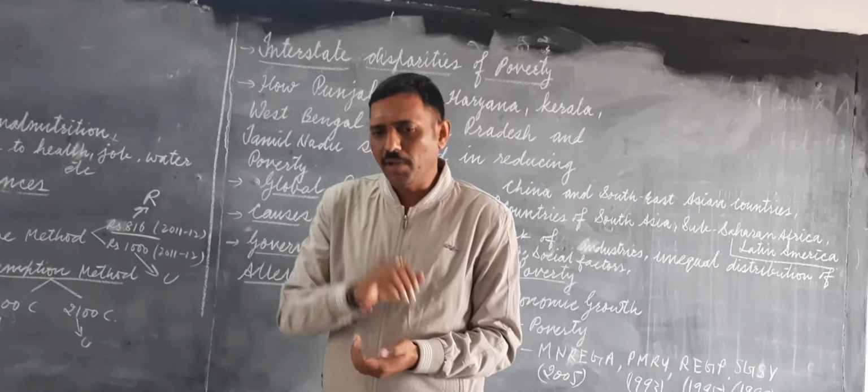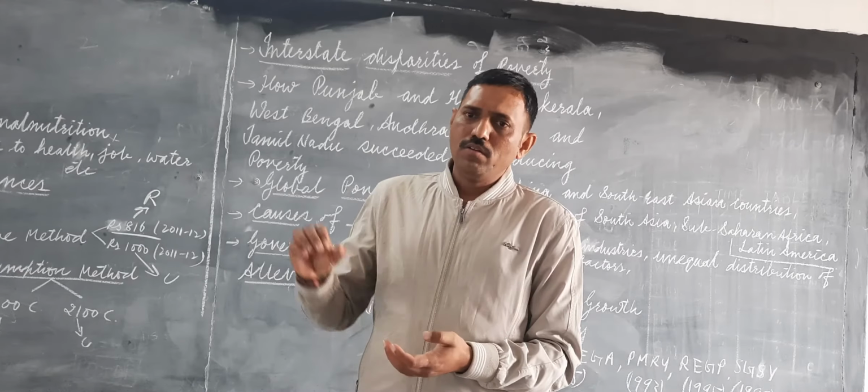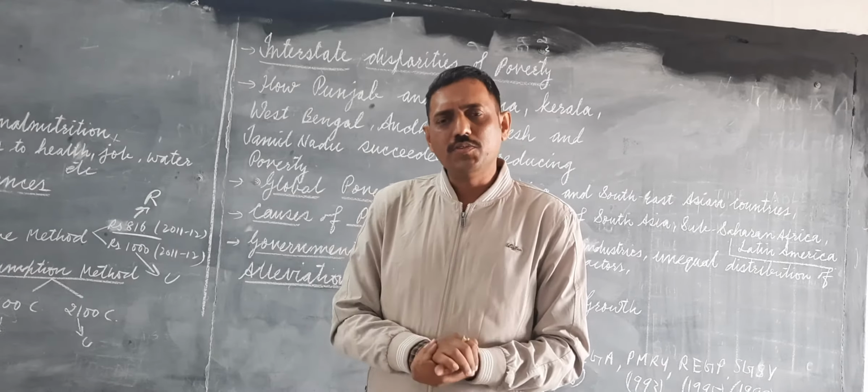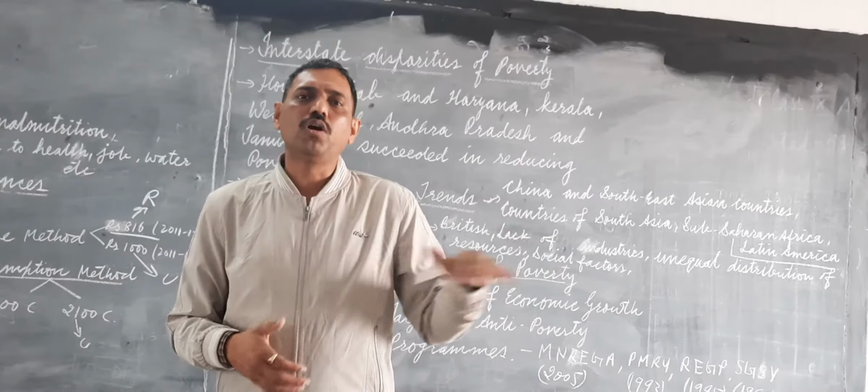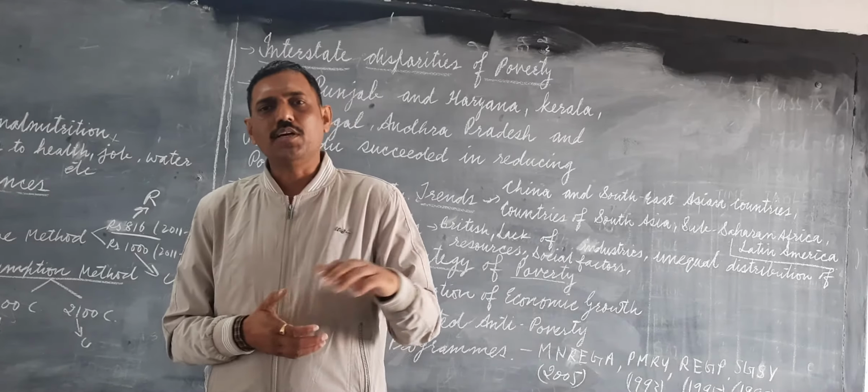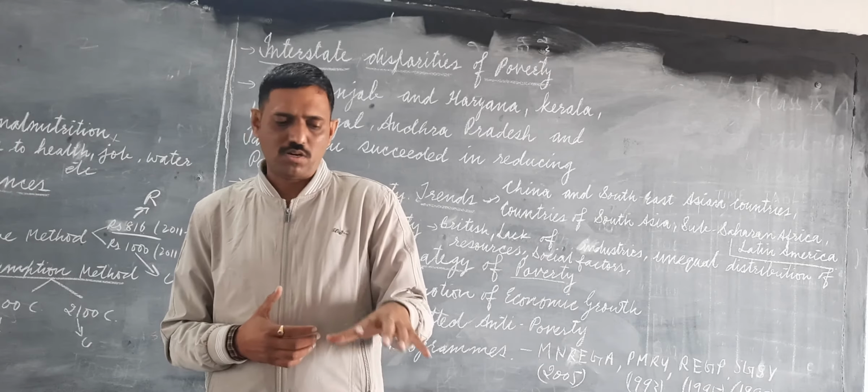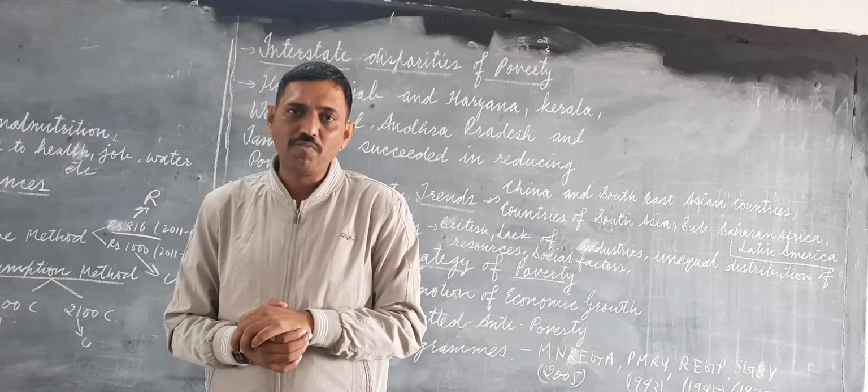Suppose in an area a big industry is set up. Many engineers will get jobs. Those engineers are already well to do, but they are getting jobs. But when they are living in that area, they will indirectly help the local people. Suppose they construct a house, the workers are the local people of that area, they will get jobs. So indirectly the benefit reaches all sections, the lower section of the people also.